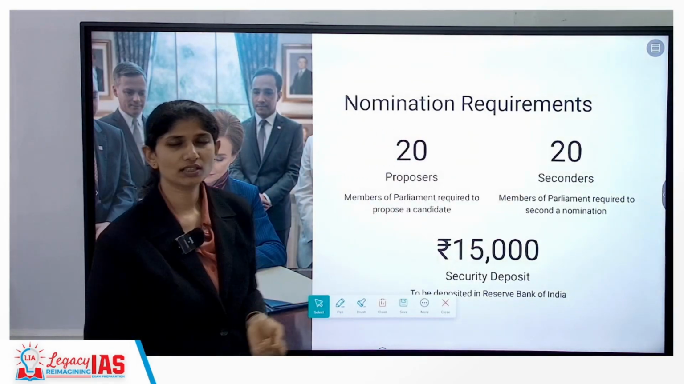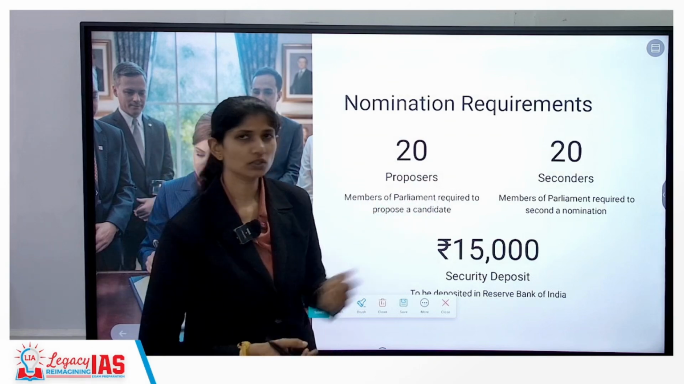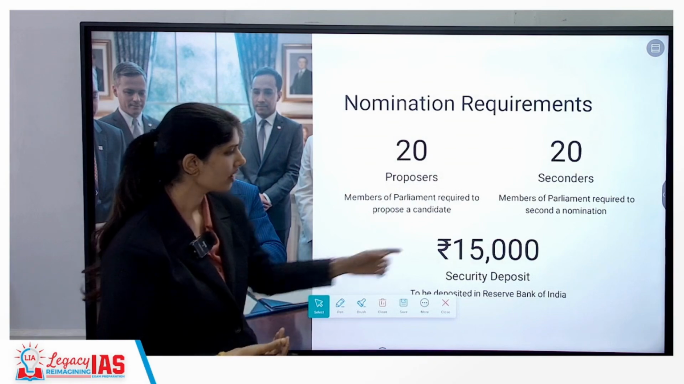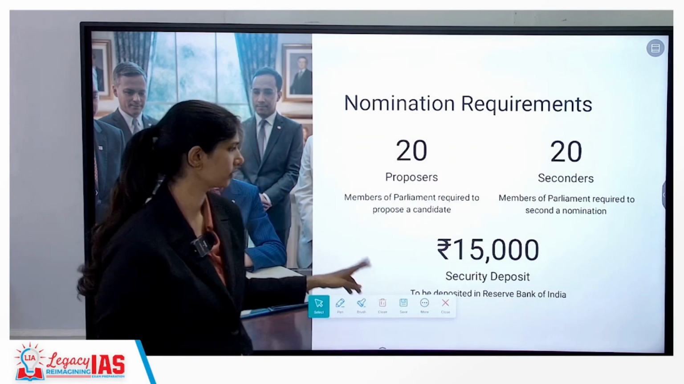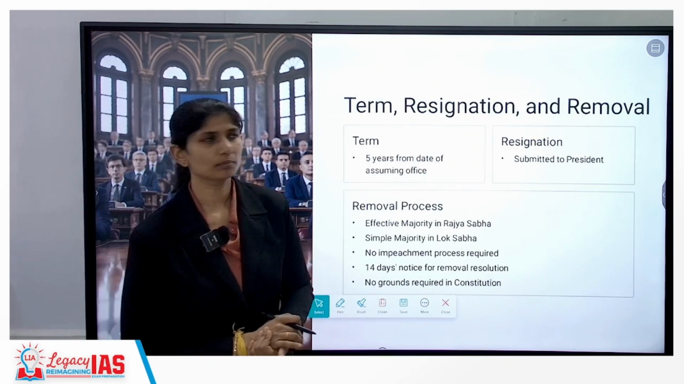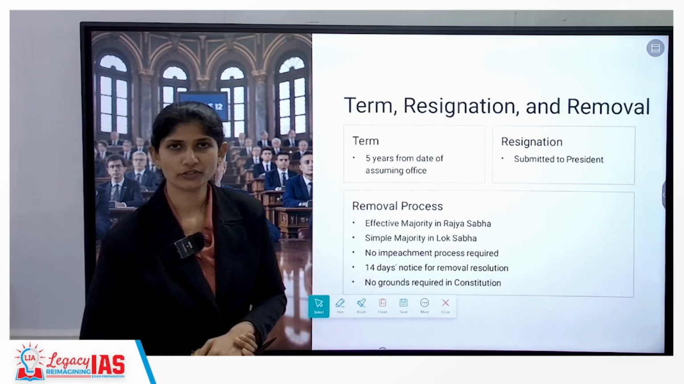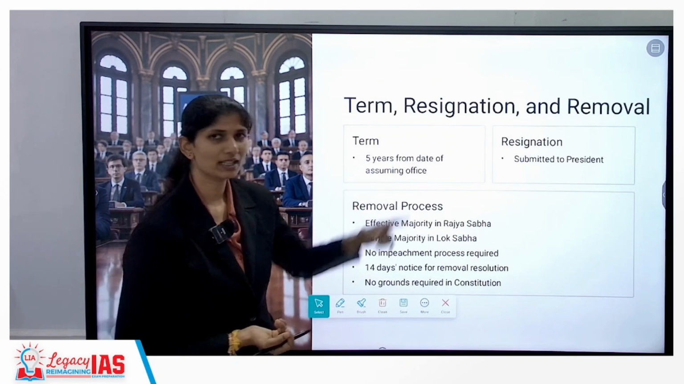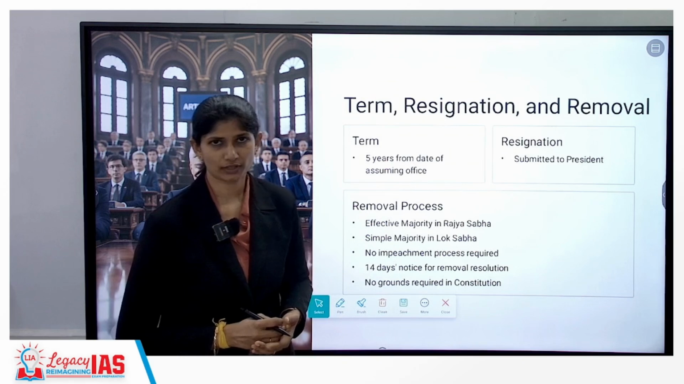The nomination is 20 proposers, 20 seconders. For the president, it is 50 proposers, 50 seconders, and a 15,000 security deposit. Now, we will see the term, resignation, and removal of the vice president. The term is 5 years, and can be re-elected any number of times.